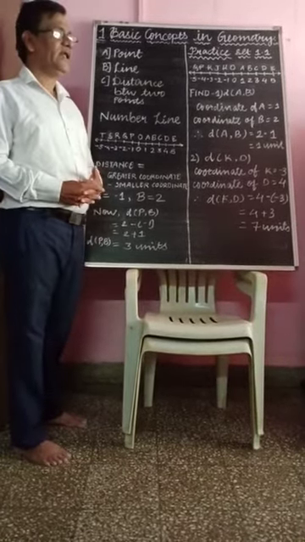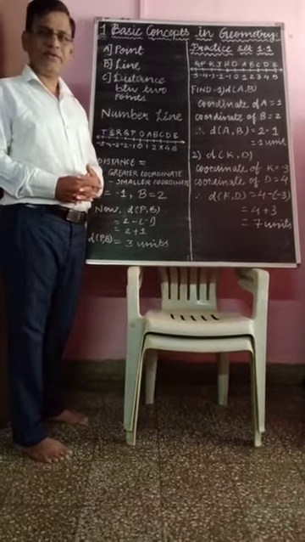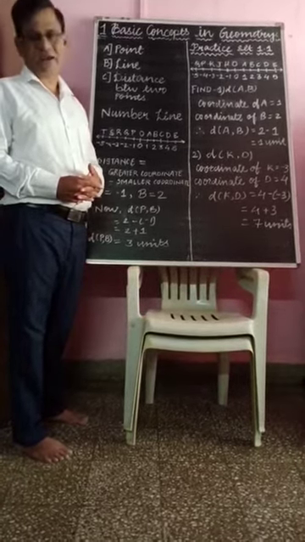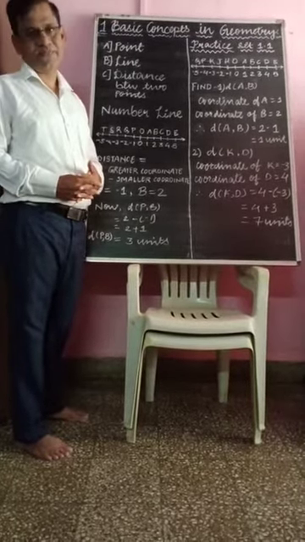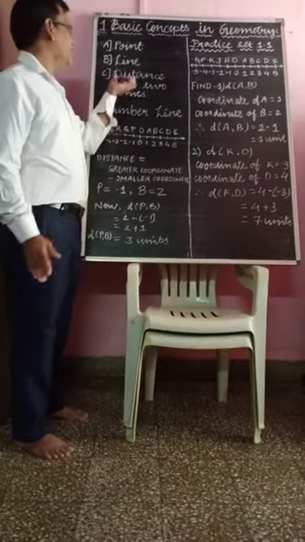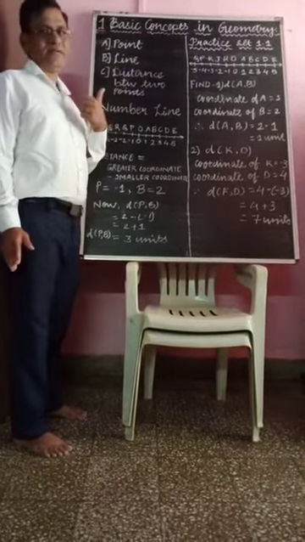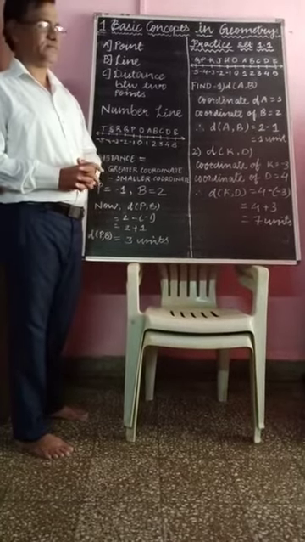A line is a set of points which extends on both sides indefinitely, infinitely, and the line has both sides headed by arrows.